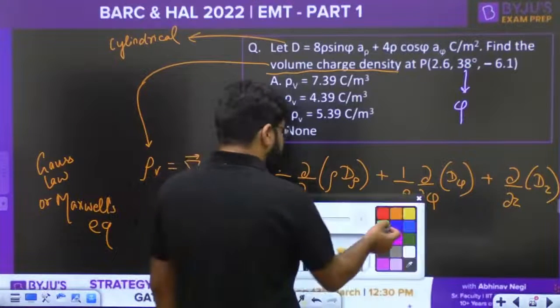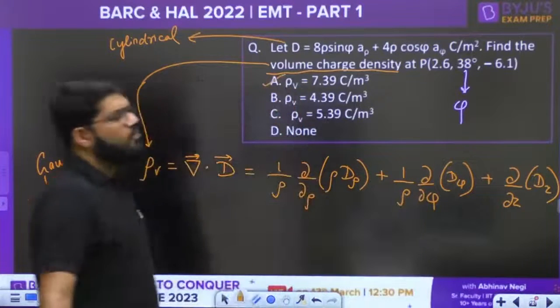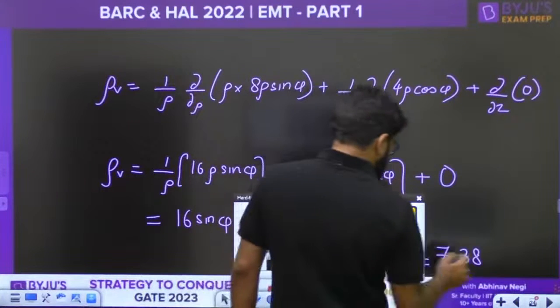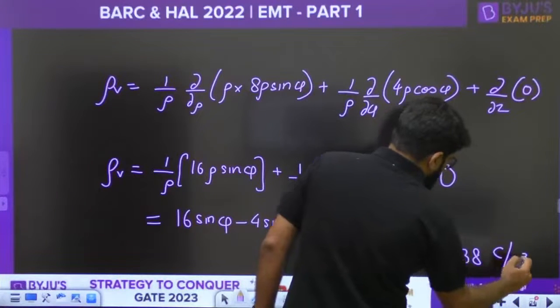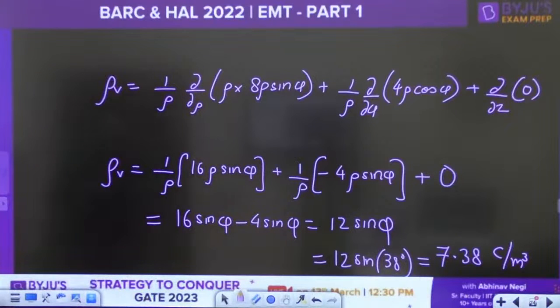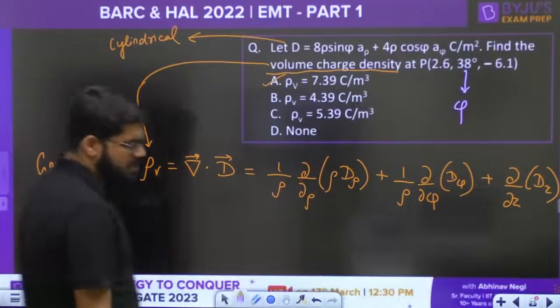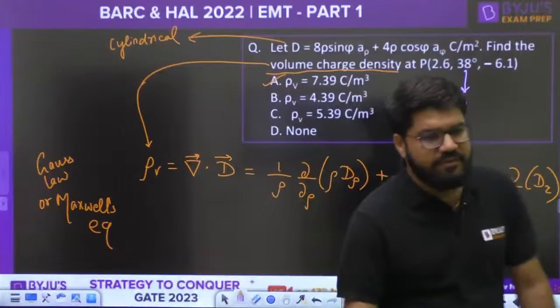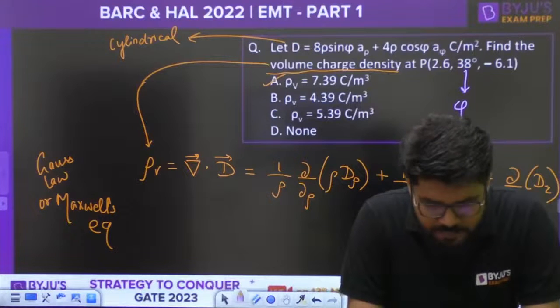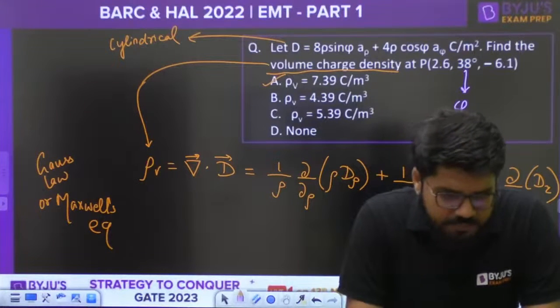7.38 or 7.39, perfect. Option number A: volume charge density, charge per unit volume, coulomb per cubic meter. That is another version of Gauss law, also known as Maxwell's equation. The volume charge density rho v is given by the divergence of the flux density vector, that is del dot D.